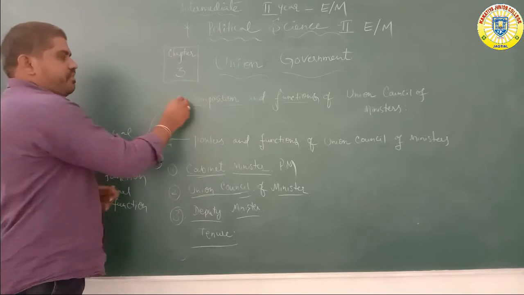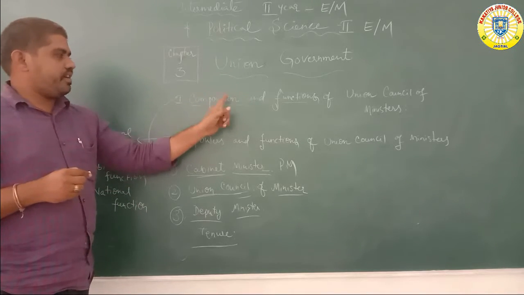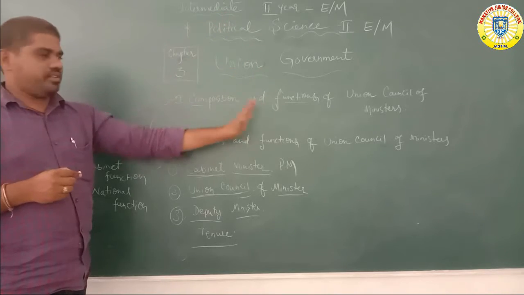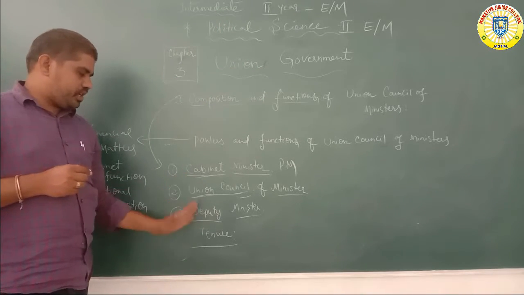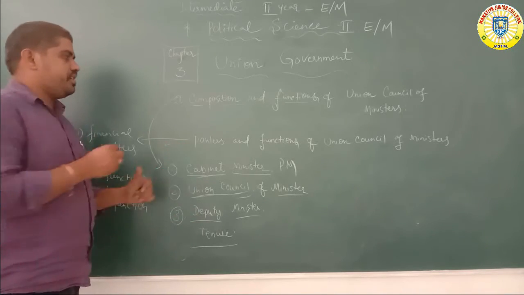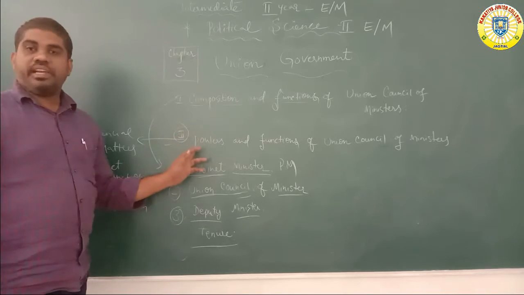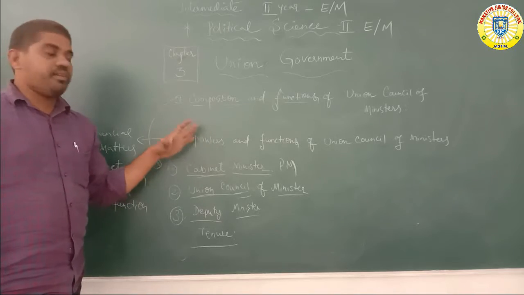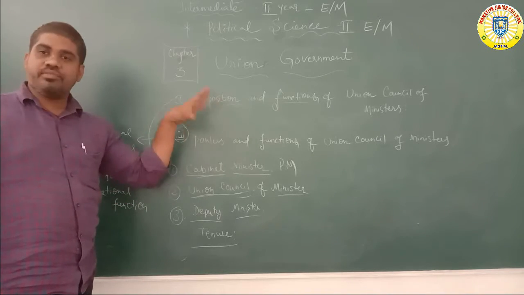This is the first method: Union Council of Ministers, composition and functions. How many types here? 3 types. Overall, the deputy is also one of the four categories there. The second one is mainly the powers and functions of the Union Council of Ministers. What is the main power and function of the Union Council of Ministers?